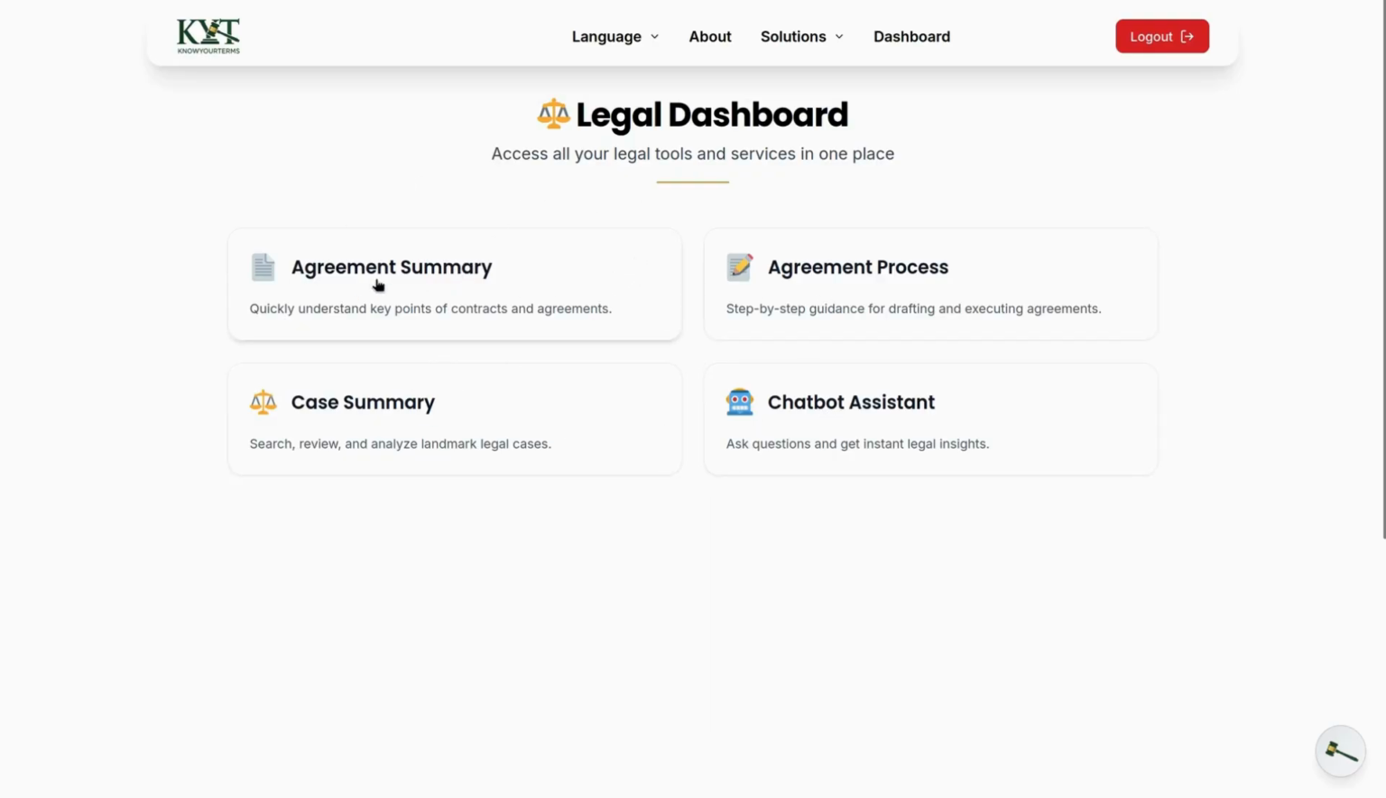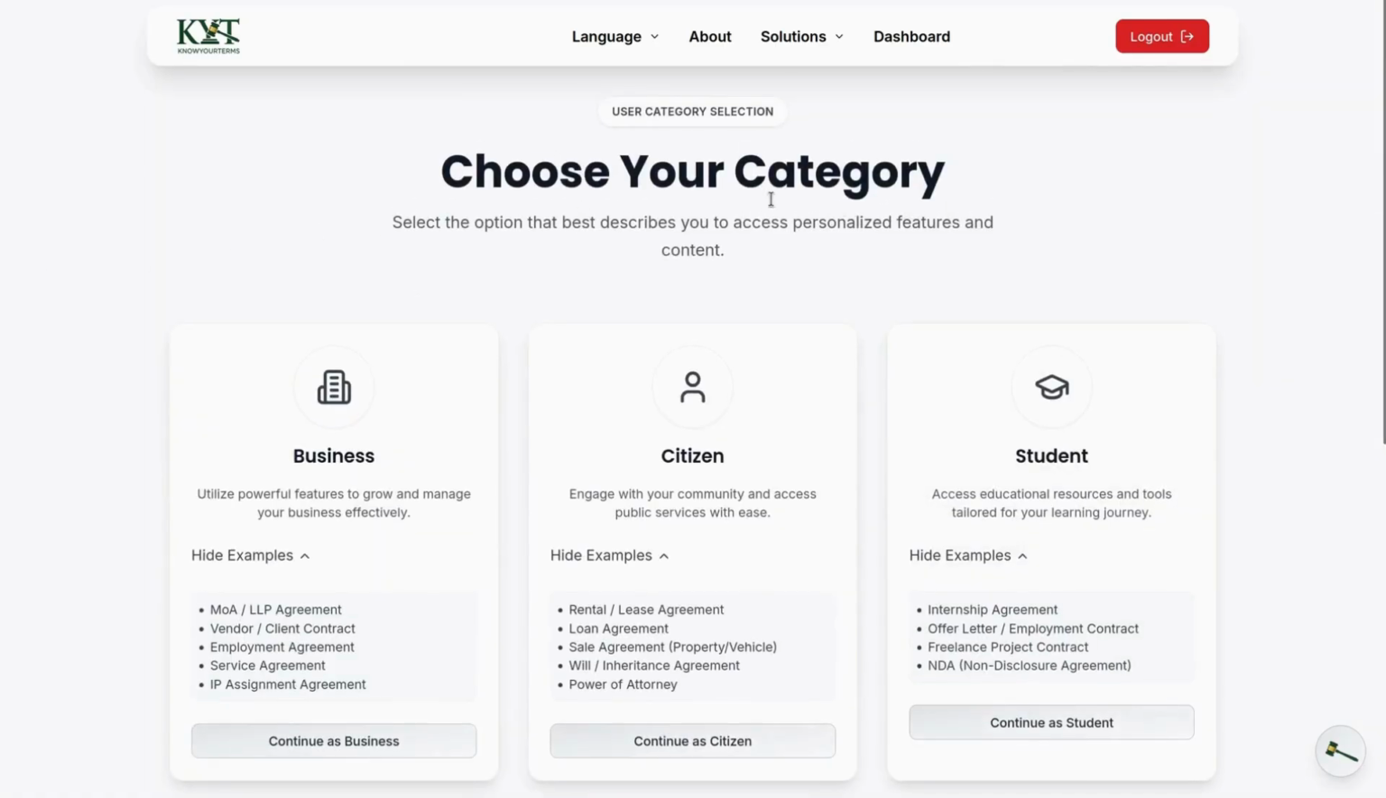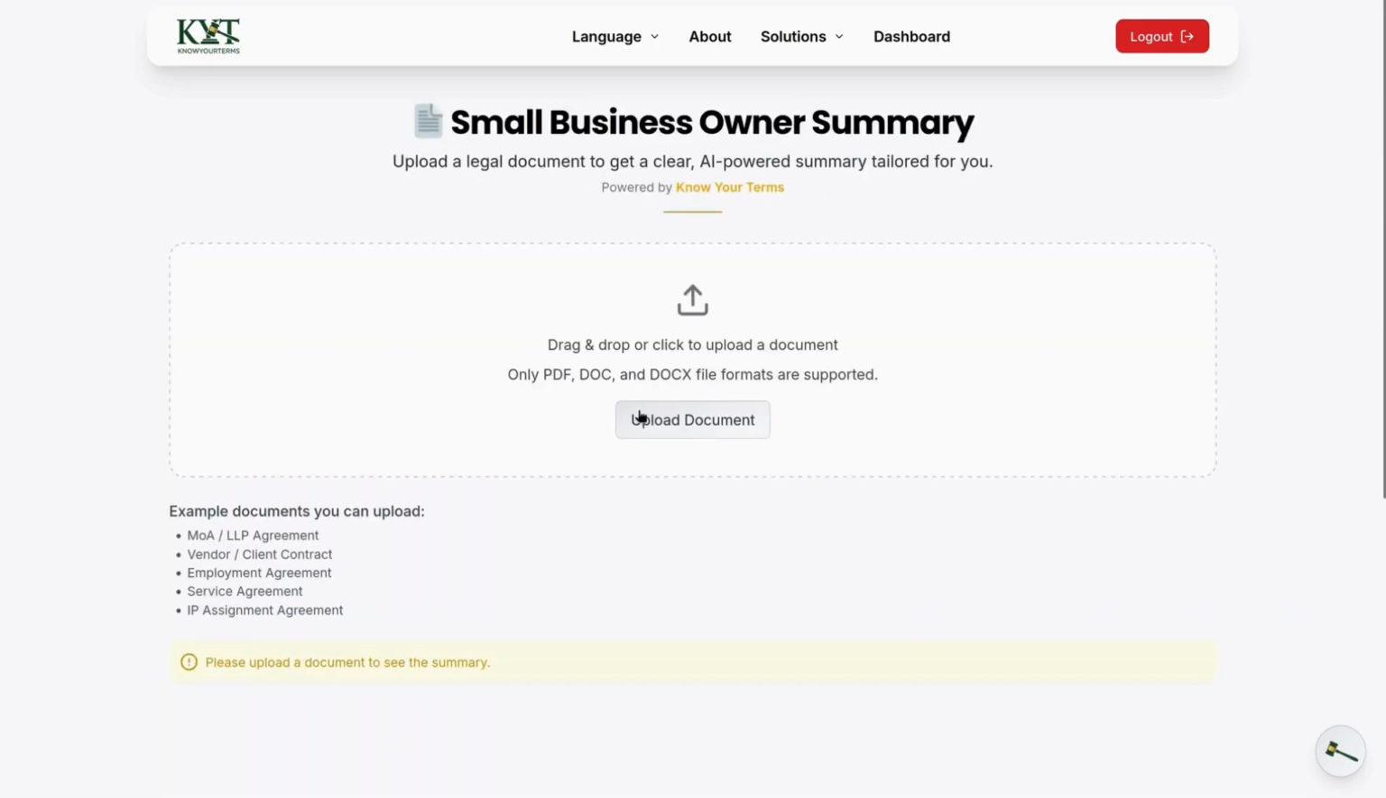One of the most powerful and central features of our platform, Know Your Terms, is the agreement summary. We have split it into three categories to match real world needs, that is business, citizens, and students. For better guidance, each category includes examples so the user can easily identify where their document fits. The platform is flexible. Users can still analyze any type of document regardless of category. Let's take a business agreement as an example.